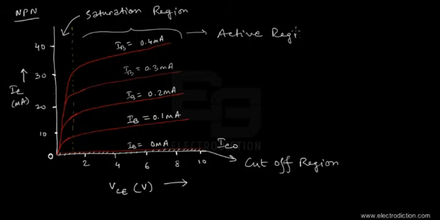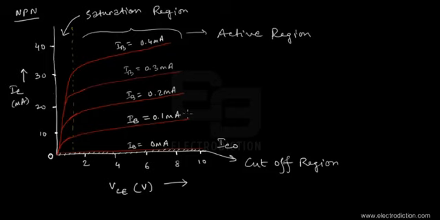Okay, but there's a slight difference between the active region in a CB mode and the CE mode of BJT operation. In this case you can see that the curves are not exactly horizontal, although they are parallel to each other. They suffer a little increase for higher values of reverse bias voltage. That is obviously indicative of the fact that the early effect reigns higher in this particular mode of operation.